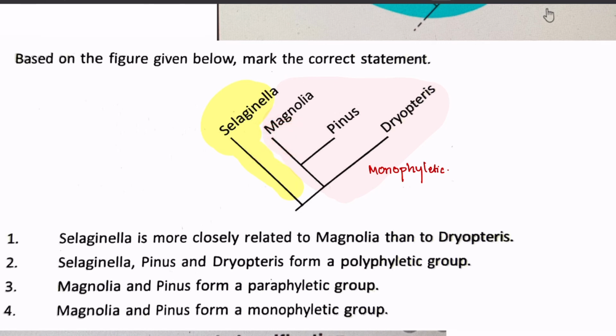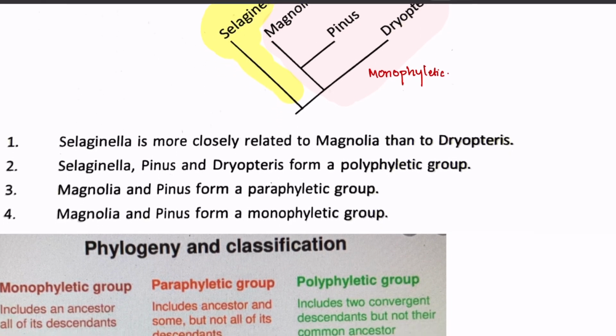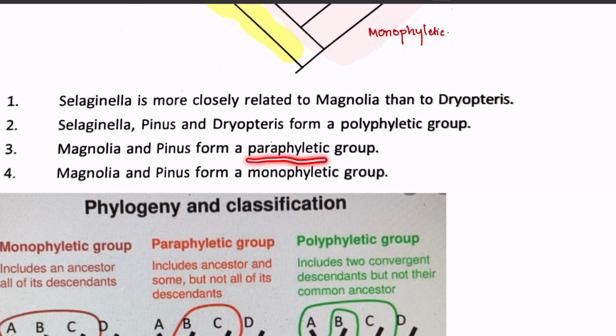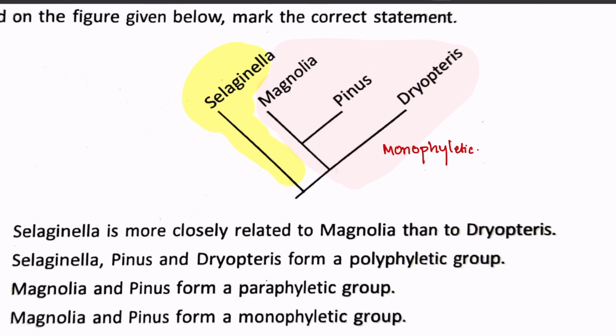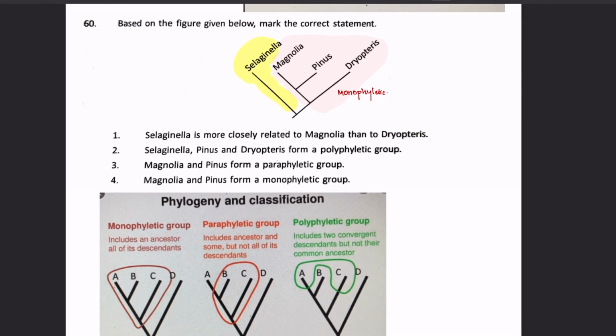Next is Magnolia and Pinus. They form a paraphyletic group. Paraphyletic, not Magnolia and Pinus. They are very closely related. They do not form paraphyletic groups. Magnolia and Pinus are the ones forming a monophyletic group. Magnolia and Pinus are inside the monophyletic group and not paraphyletic. So our option number 4 is the correct one.